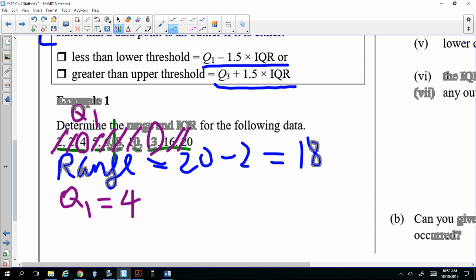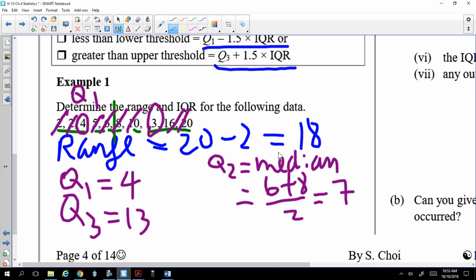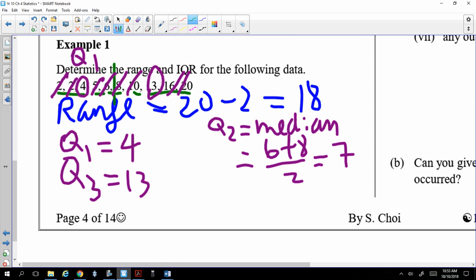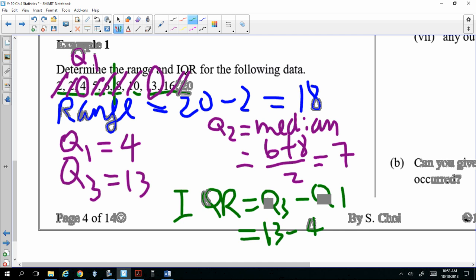And the question is, what's Q2? Q2 is just the median. You don't need to find it, but just include it here for completeness. 6 plus 8 divided by 2, which is 7. Okay, so to get the IQR, you do Q3 minus Q1, which is 13 minus 4, 9. Get the idea? Good. Okay, so try the next question.